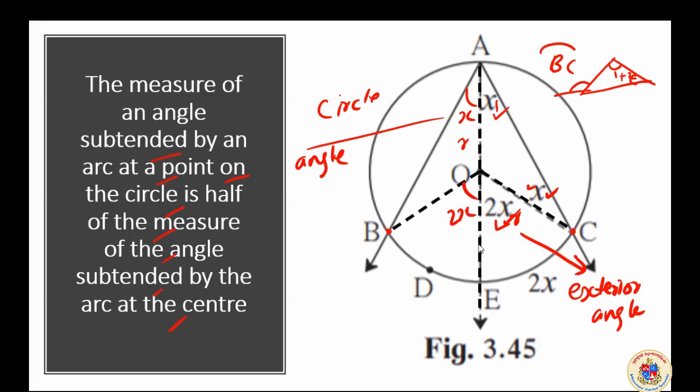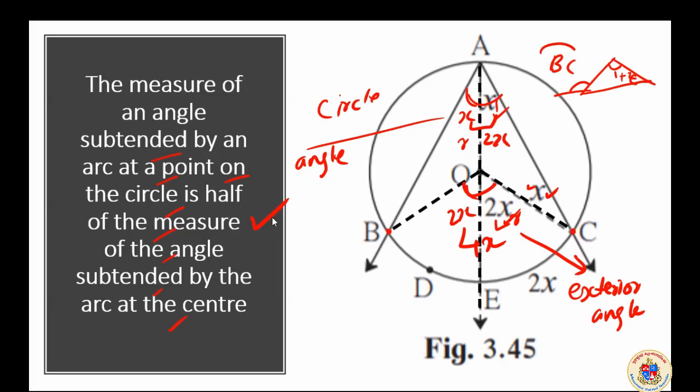The total over here is 4x. The total over here is 2x. So half of 4x is 2x. This is the measure of the arc BC, and this is the angle inscribed by the same arc, half of it. That is what is written here.